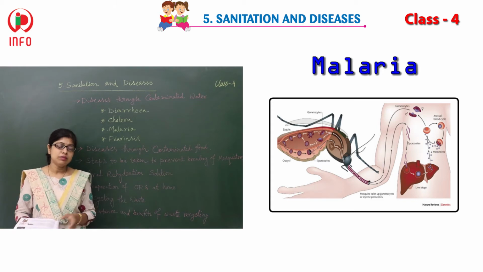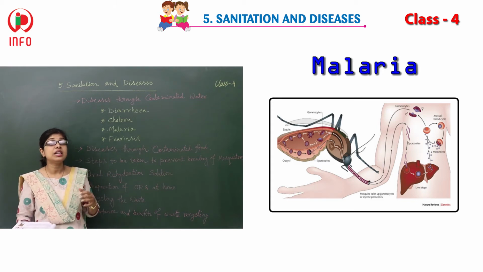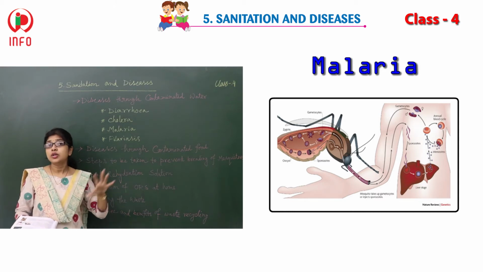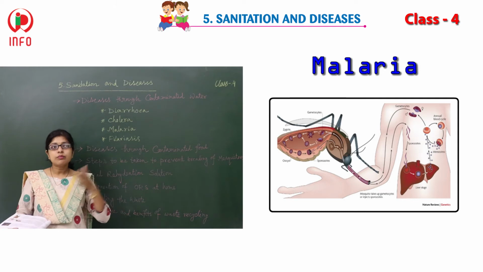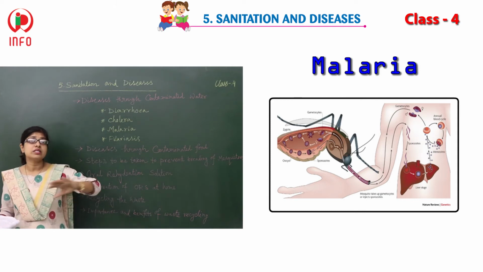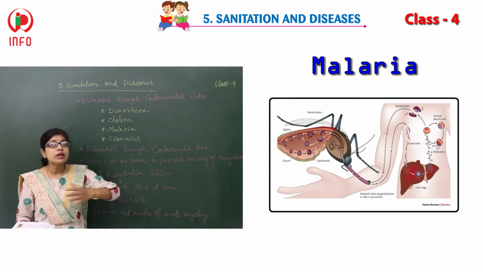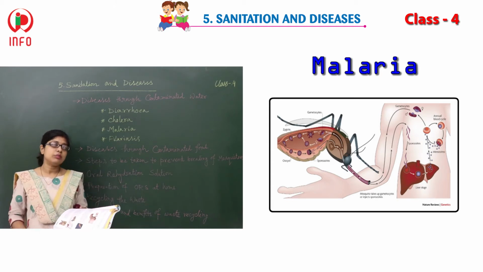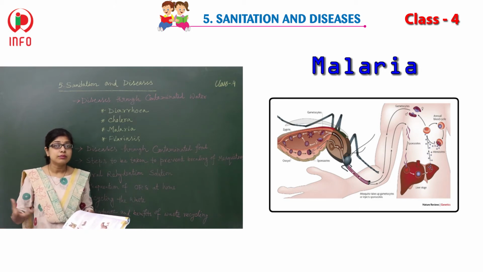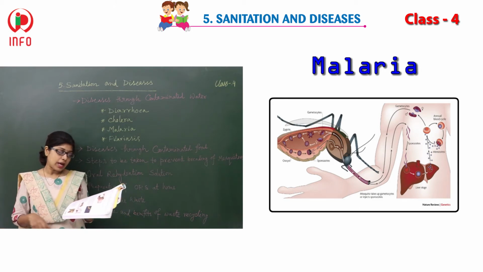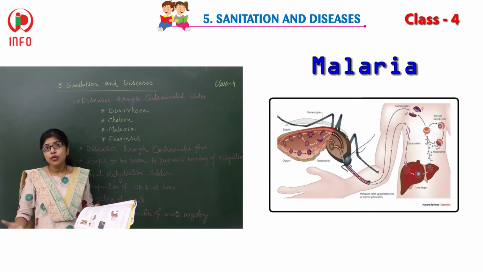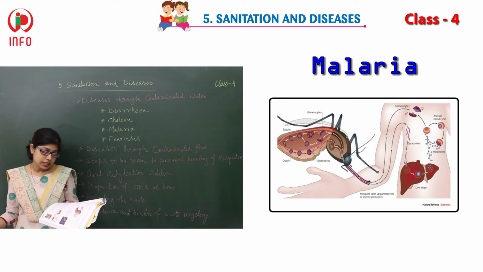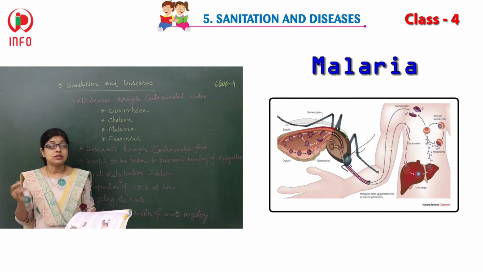Most of the time, if you see them, they are breeding in stagnated water or any kind of water where there is no wave, that means there is no flow of water. So at that time, these different kinds of mosquitoes are able to breed, and as a result, after growing, they spread different kinds of diseases, just like malaria and dengue.